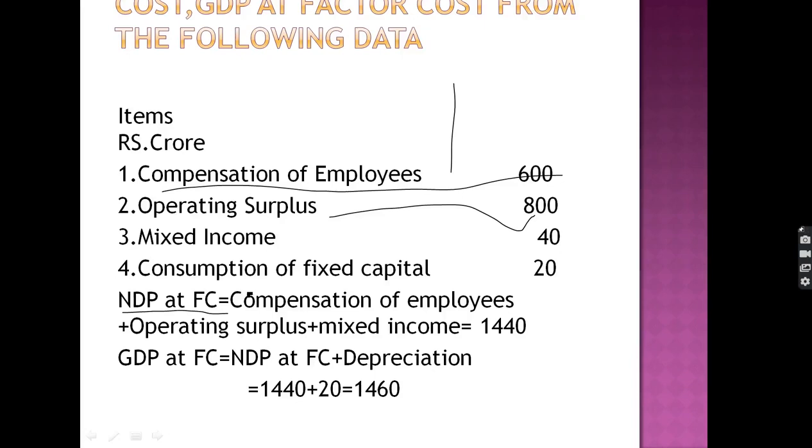So basically, we have understood that we have three components of the net domestic product at factor cost, or domestic income. We add compensation of employees, operating surplus, mixed income, then we get the net domestic product at factor cost, and when we add depreciation in it, we get the gross domestic product at factor cost.